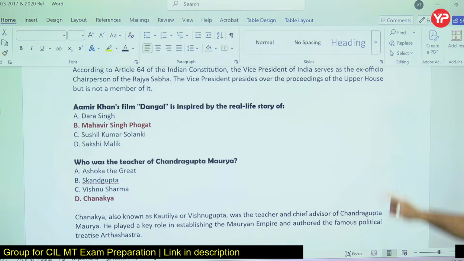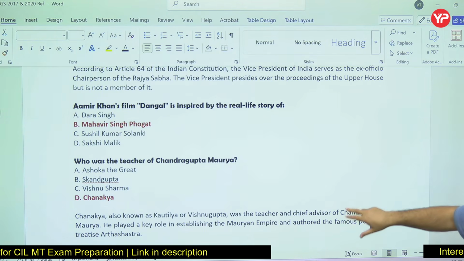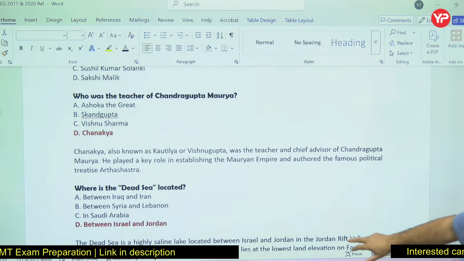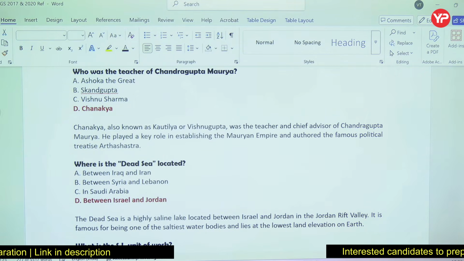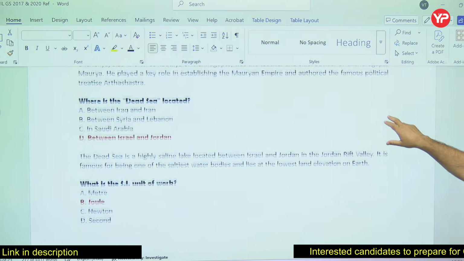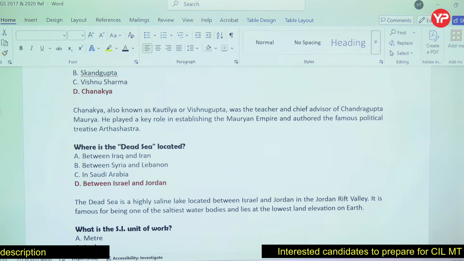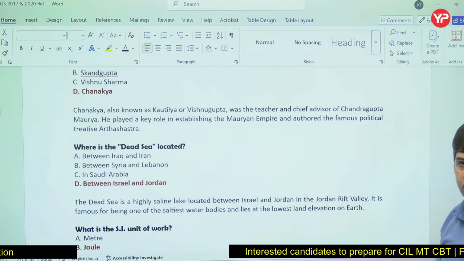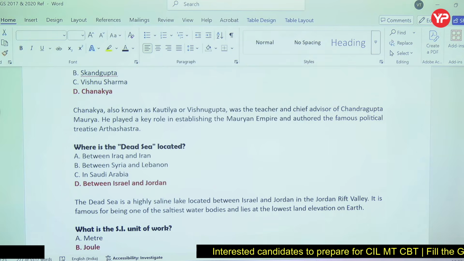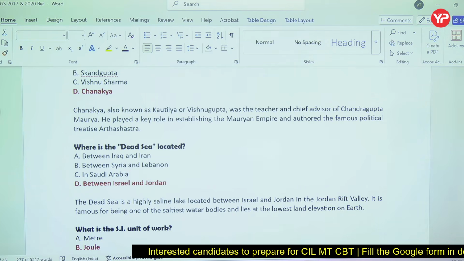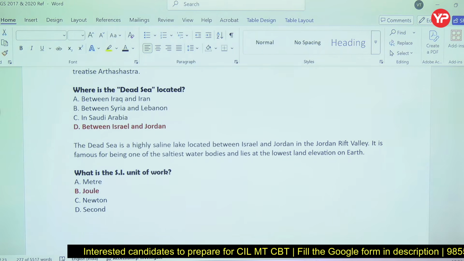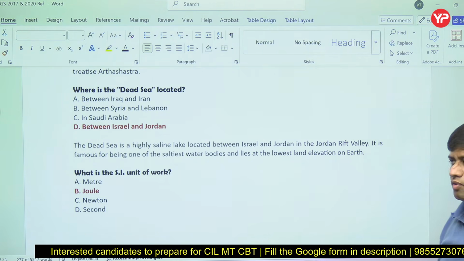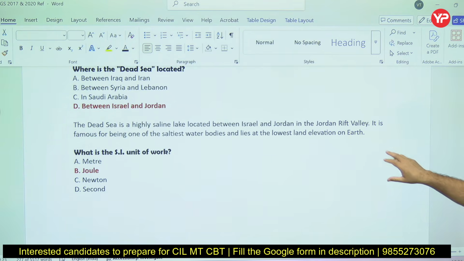Aamir Khan's Dangal is inspired. So that time this movie was released. Teacher of Chandragupta Maurya was Chanakya. He was a teacher, he was chief advisor, he was minister, whatever you can call him. And he has written the famous political book Arthashastra, that is written by Chanakya. His name is Kautilya or Vishnugupta. Those are the names. Dead Sea is between Israel and Jordan, because of war by Israel on this, Jordan Rift Valley.